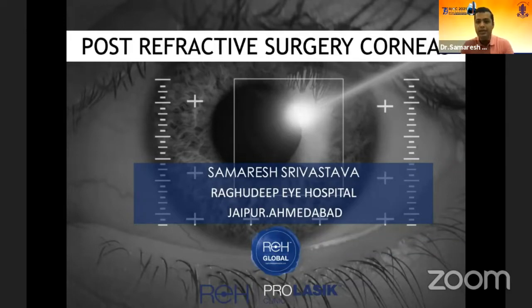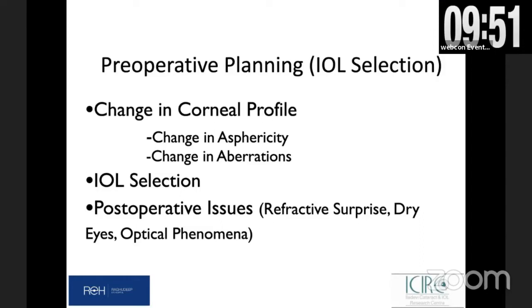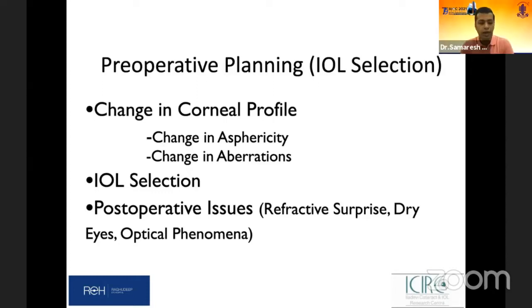So I'm going to be discussing what to do and what not to do in post-refractive surgery eyes. And these eyes are special. These eyes are very unique because there are a lot of problems since the corneal profile has been changed. The corneal shape has been changed. There are changes in the aberrations. There are changes in the curvature, leading to changes in the asphericity. All this amounts to finally calculating the right IOL power. And if you have a wrong IOL power, you're going to land up with unhappy patients.